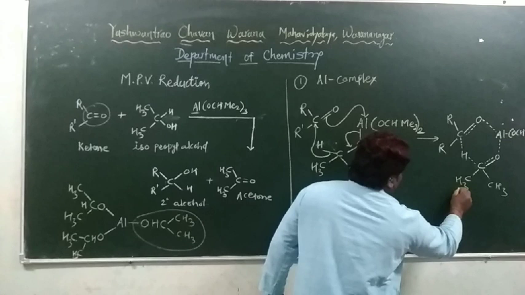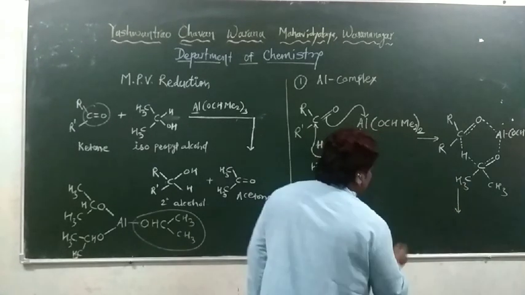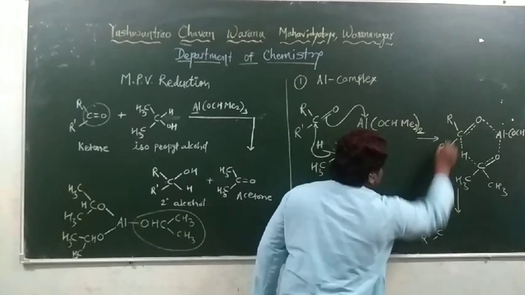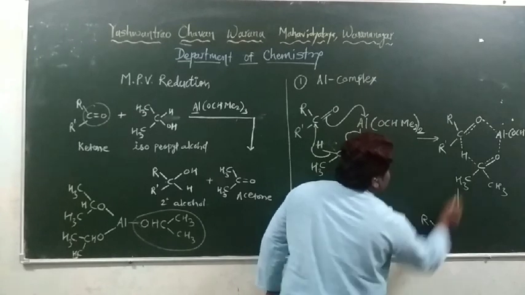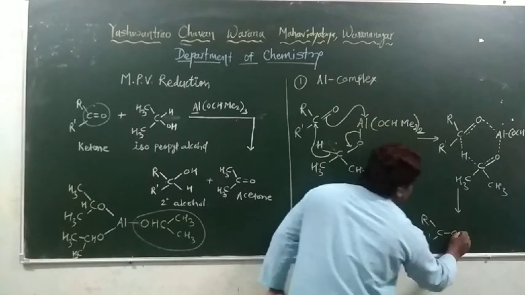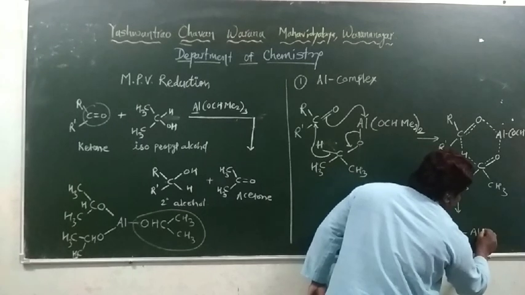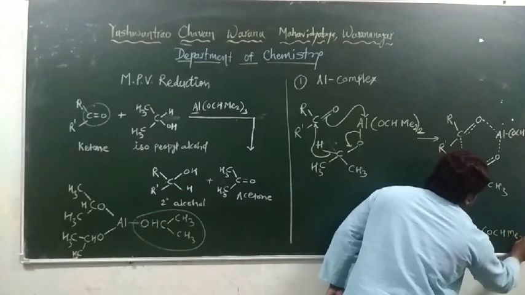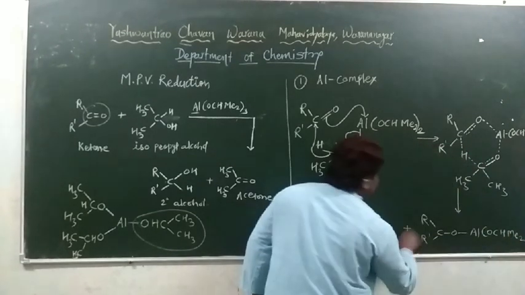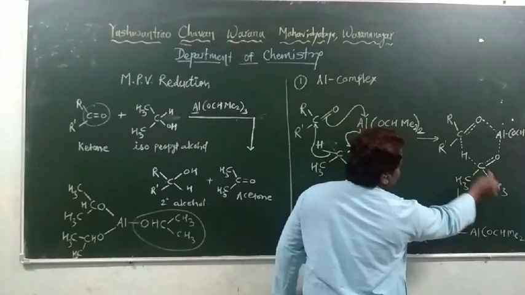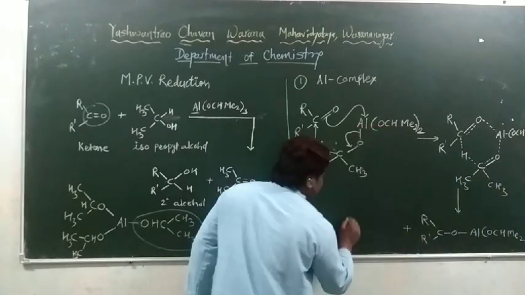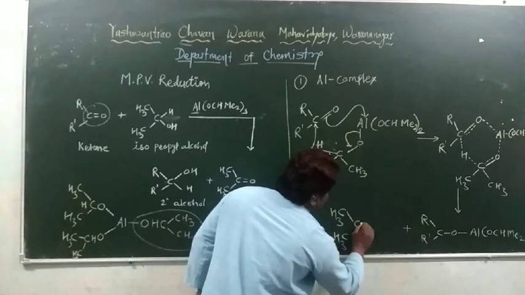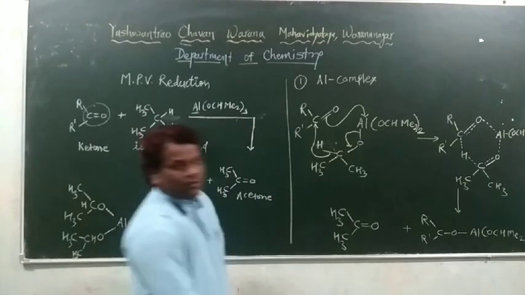Then we will get this R as it is, C as it is, R dash as it is. This carbon is connected to oxygen. Oxygen is now connected to aluminium, and then aluminium is connected to two isopropoxy groups, CH Me by 2 taken twice, plus we will get CH3 C double bond O CH3. That is, in the first step, the valuable side product acetone is formed.